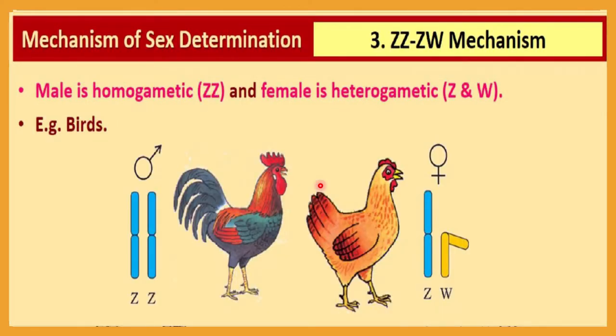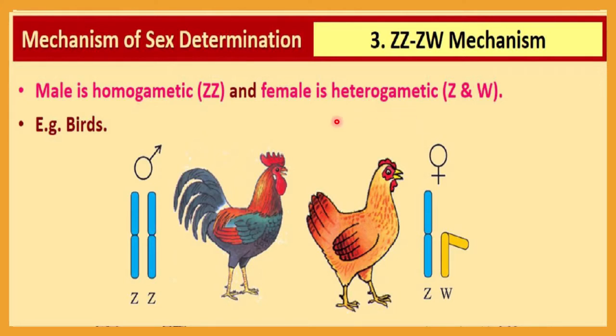Next, here you can see the ZZ and ZW mechanism. This type of mechanism you can observe in birds. So here you can see this is the male, and here the case is inverted. Reverse case you can see here. Male is homozygous here. In case of a human, male was heterozygous or heterogametic, and here female is heterogametic and male is homogametic. So in case of birds, the heterogametic female will be responsible for sex determination.